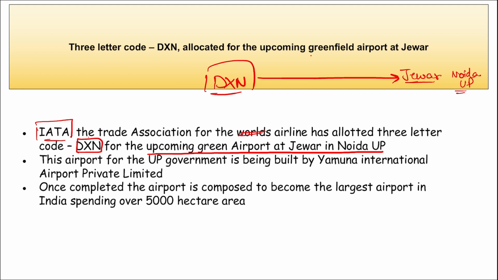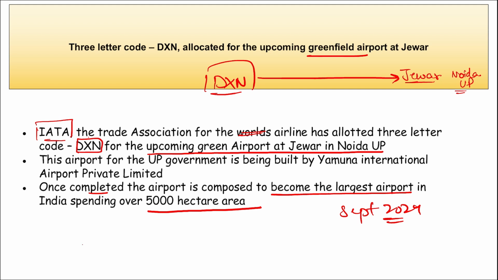Question will be asked to you directly. What is the 3-letter code that has been allocated to the Greenfield Airport, that is your Jewar International Airport, that is in Noida, UP? Correct? Then this airport, Noida Airport, is poised to become the largest airport in India. This will span over a 5,000 hectare area, and once completed, it will be the largest airport. It will be developed in 4 phases, and the first phase is scheduled to be completed with one runway and 12 million passenger capacity by September 2024, right?